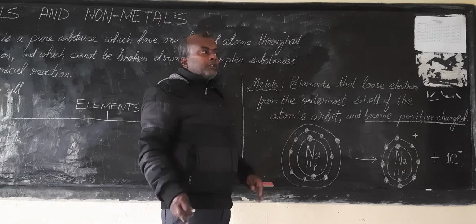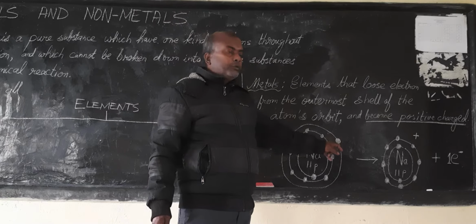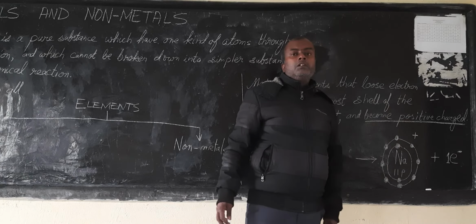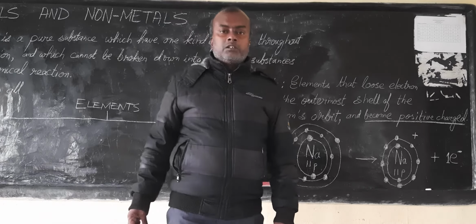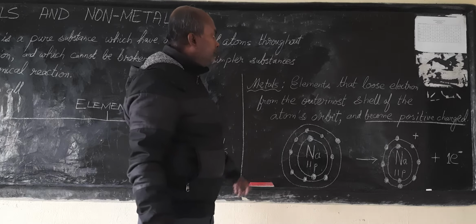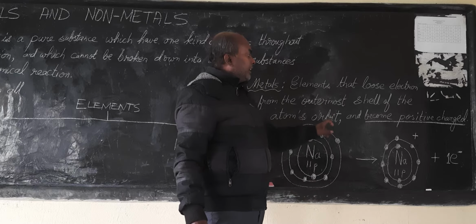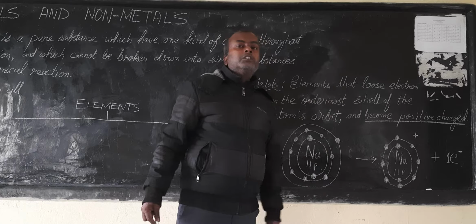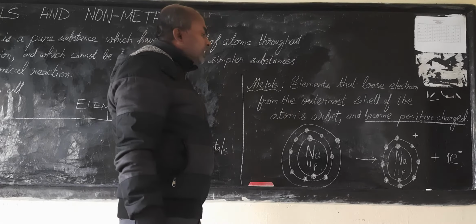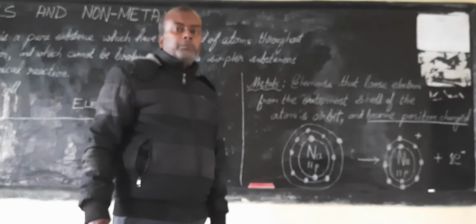For example, sodium. Likewise for any other metals, during any chemical reaction they will lose electrons, and after losing electrons they will acquire positive charge. Alright? So this is the definition of metals. Metals are those elements that lose electrons from the outermost shell of the atom's orbit, and after losing that electron they become positively charged. And out of the 118 elements there are 70 metals. Okay? Metals are 70 in number.